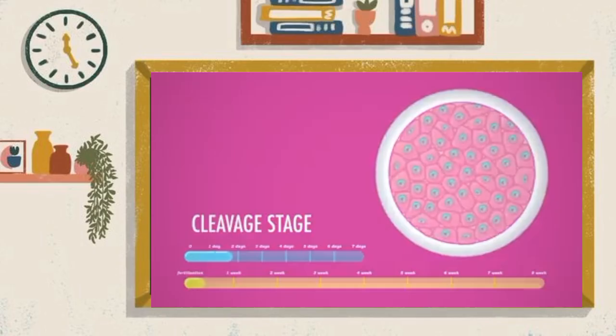And of course, it also creates more raw materials for building an even larger zygote and eventually an embryonic human. Like, you don't make a car by carving it from a single chunk of metal. You put together lots of smaller components, each with its own form and function. That's what these cells are during cleavage. About 3 days after fertilization, these divisions have formed a little berry-shaped cluster of cells that looks different and complex enough to get a whole new name, a morula, from the Latin for mulberry.